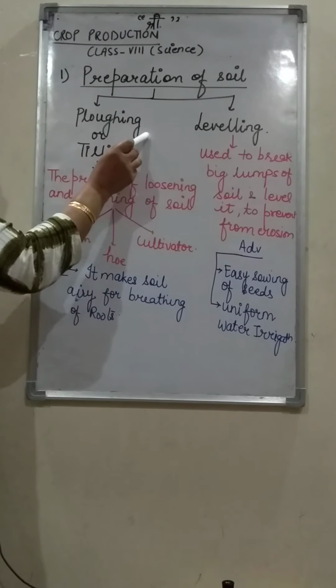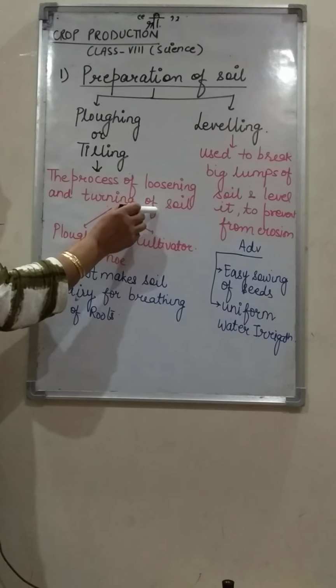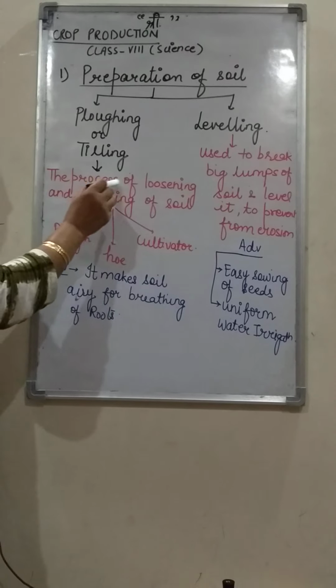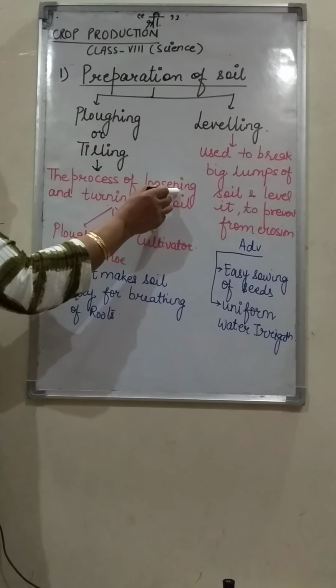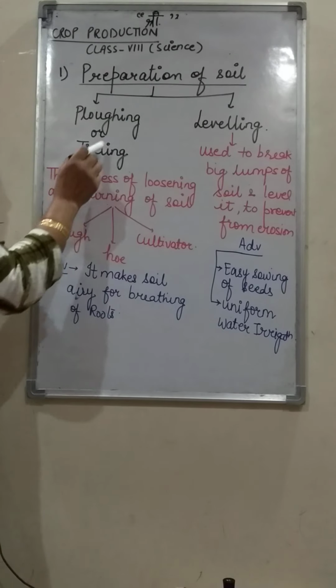Now, what is plowing? Plowing is the process of loosening and turning of soil. The process of loosening means we loosen the soil and then turn it. Turning of soil is called plowing.